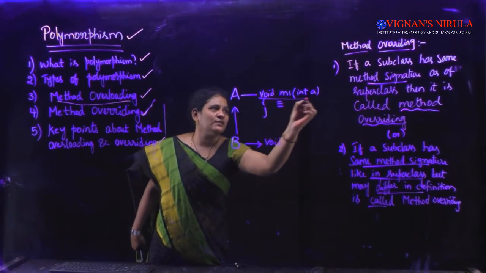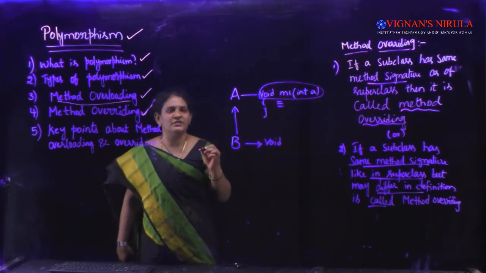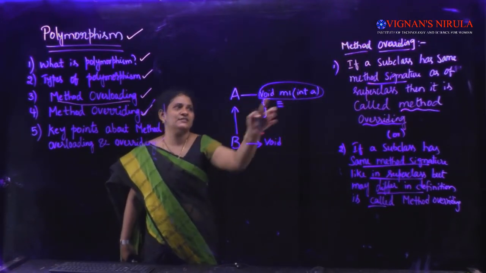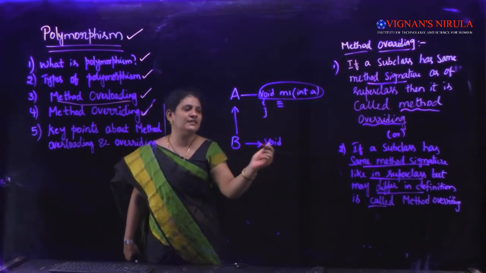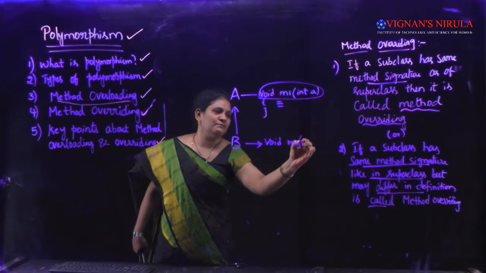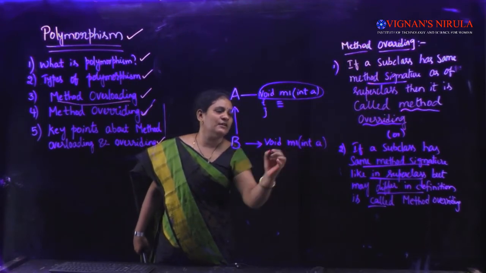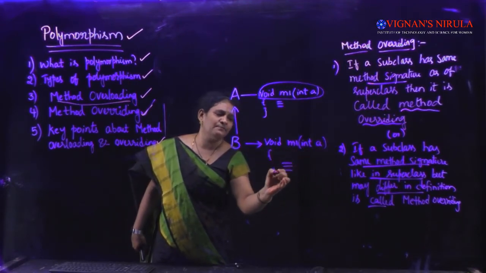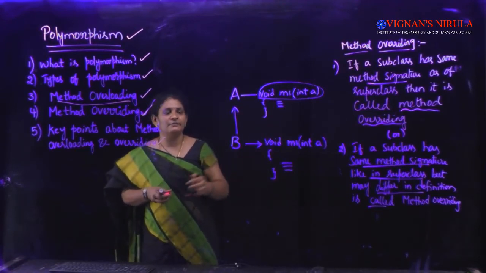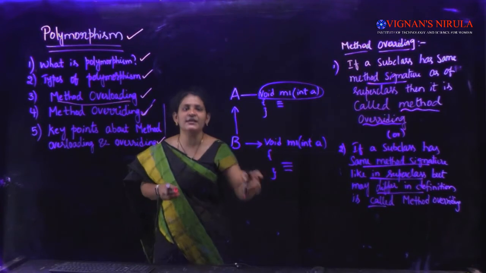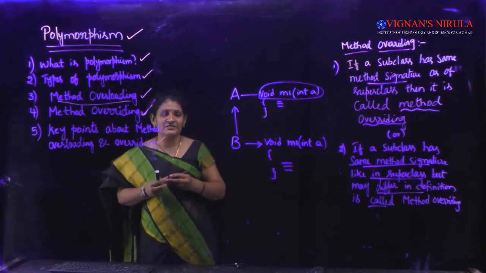Signature means this one: the first statement in the method definition is known as the method signature. If the subclass also has the same method signature without any difference, but it may vary in the definition part, then I can call m1 a method overriding. m1 has been overridden in the subclass. This concept is called method overriding.